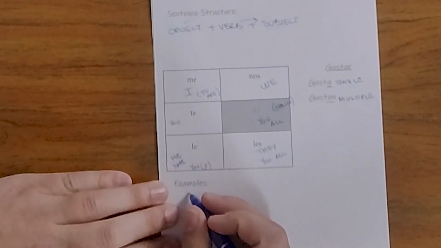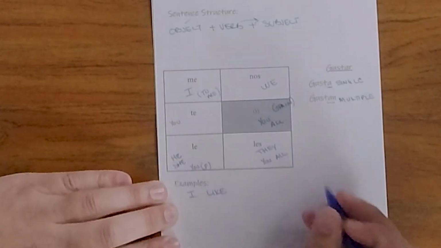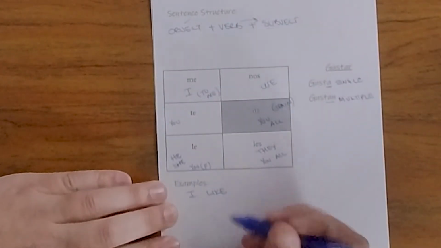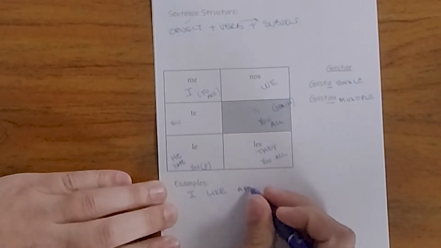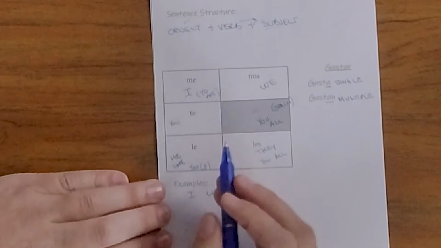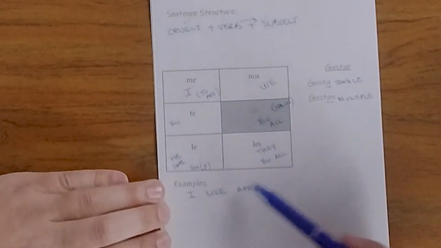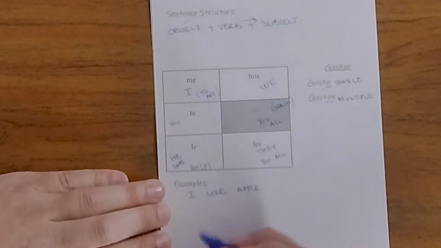If I wanted to say, I like, let's go back to our example and say apples. Well, our object, that's going to be me, right? To me, the apples are pleasing, so I'm going to say me.